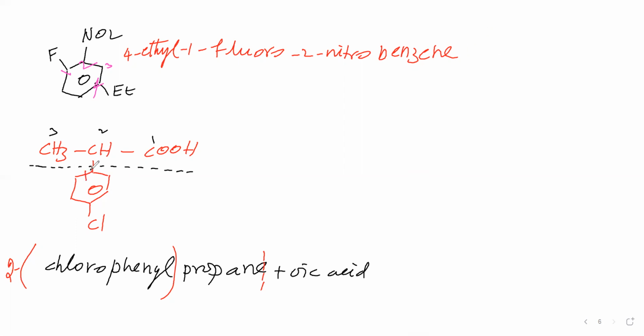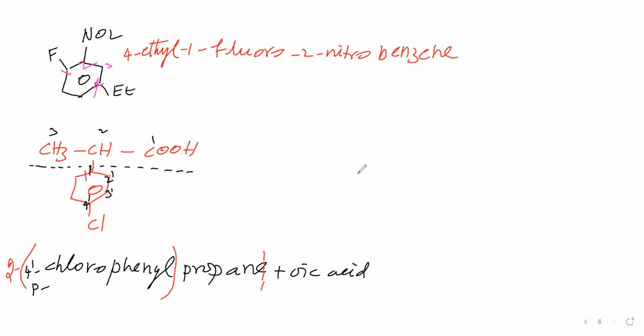So we have given number 1 here, number 2 here, number 3 here, 4 here. Therefore, the chlorine position is 4. Otherwise, instead of 4, we can say para-chlorophenyl. Why? Because this chlorine-attached carbon and the phenyl ring carbon attached to the parent chain are opposite to each other. Therefore, we can call it para-chlorophenyl. That means the name is 2-(para-chlorophenyl)propanoic acid. Like that we can say.